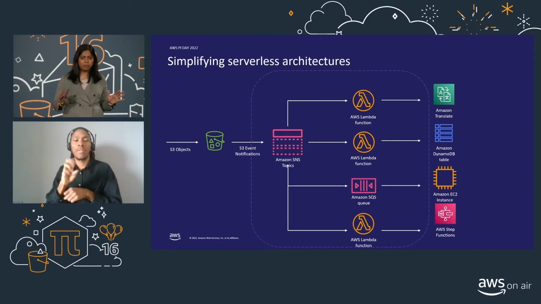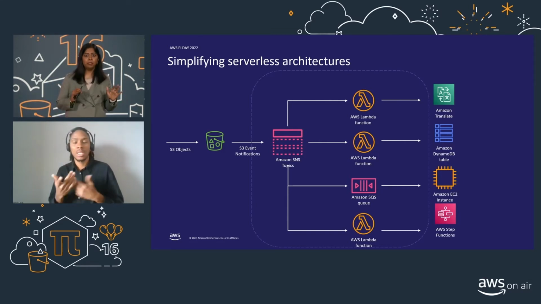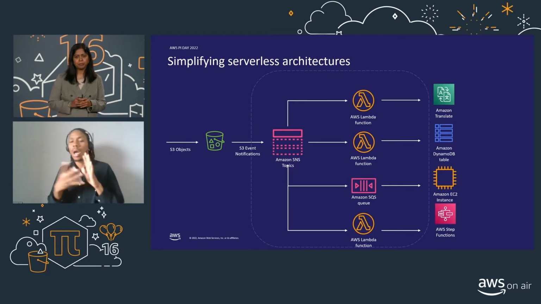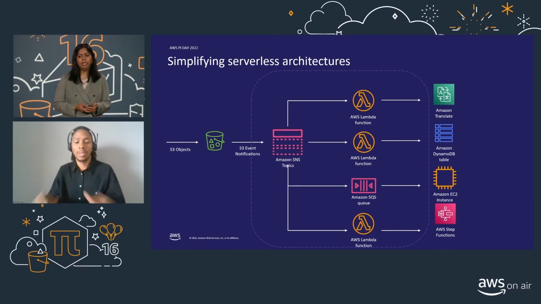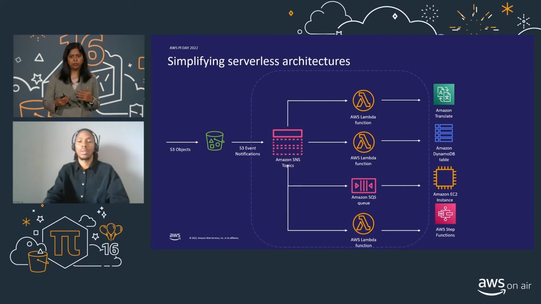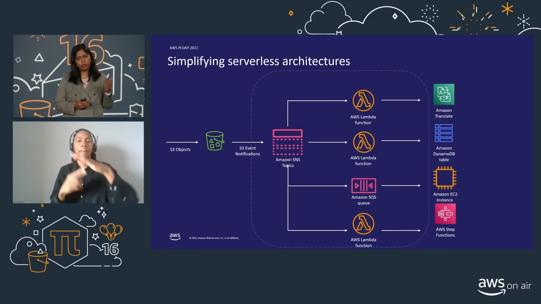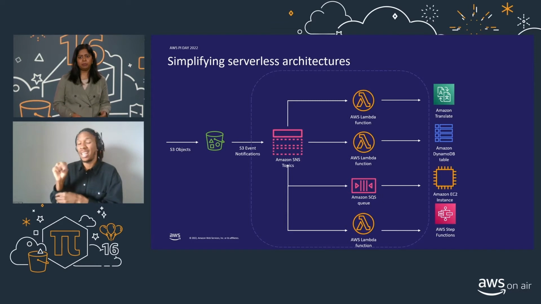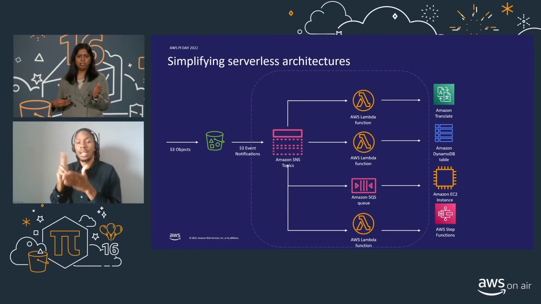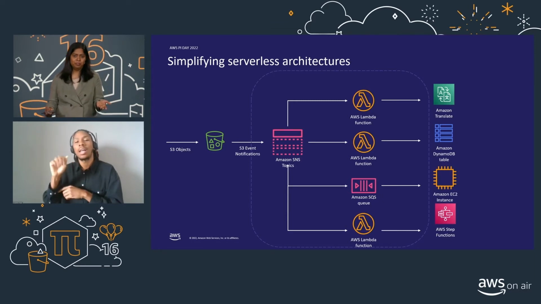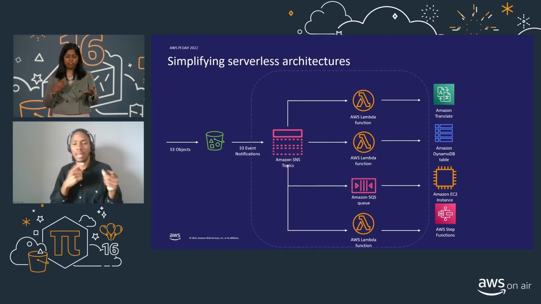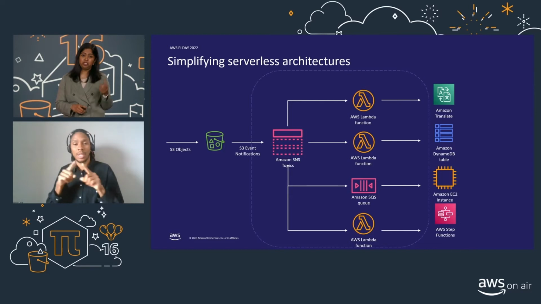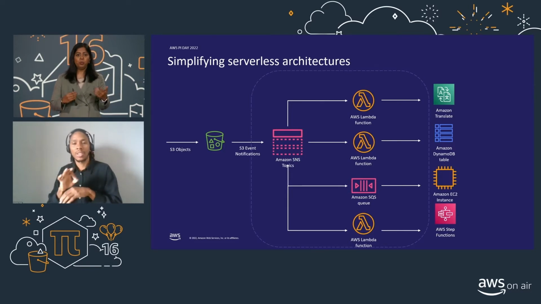And the customer was specific. They did not want to create multiple copies of the same object. So in this architecture, what they did is that they built an SNS bridge, right, where the object invokes SNS with S3 event notifications, which is then subscribed by 3 different Lambda functions and also an SQS queue. So you can see lots of things are going around here. In this architecture, you have to manage 3 different Lambda functions just to drive a single application, which can get challenging, along with an SQS queue.